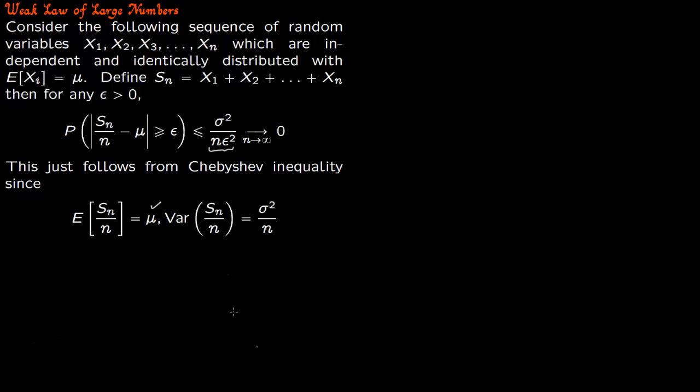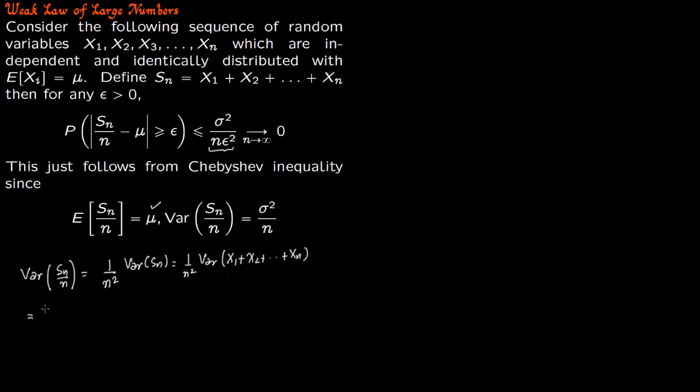Now we talk about the variance. Variance of Sn by n. Now n is a constant, but variance is a square, you take the expectation of a square. So when n comes out, it will become a square. So you have 1 by n square times the variance of x1 plus x2 all the way to xn.